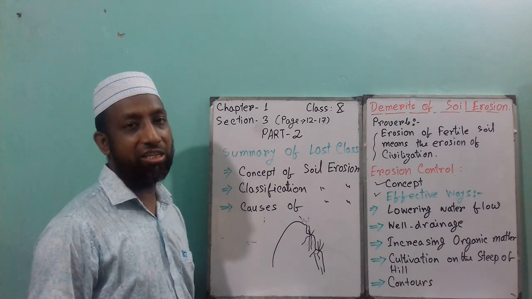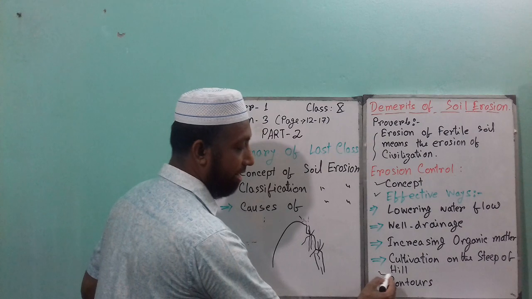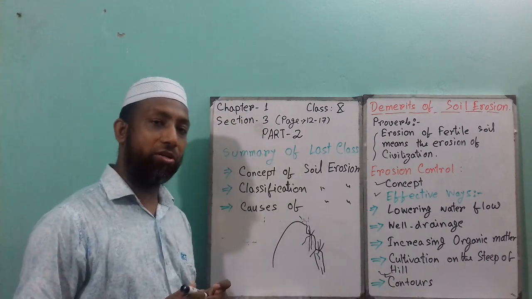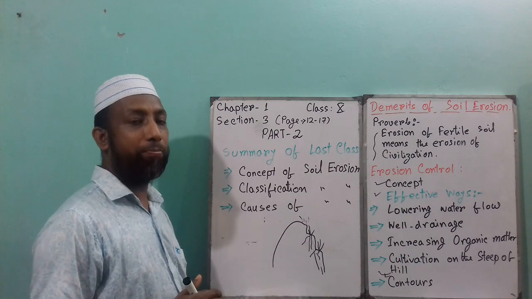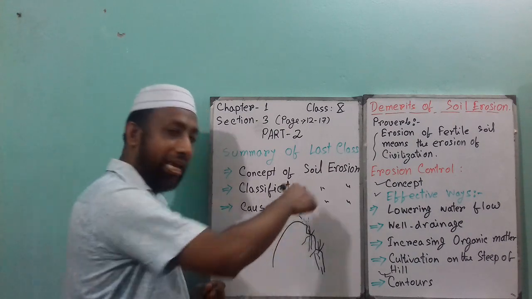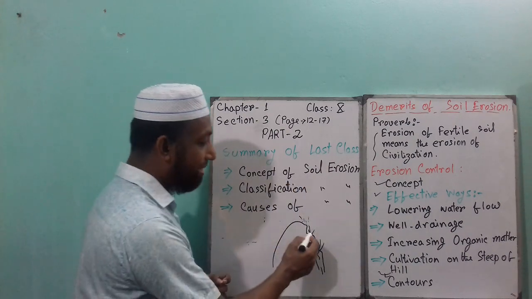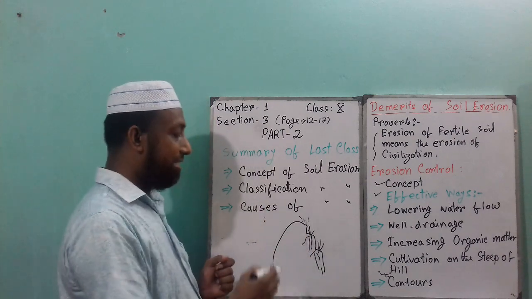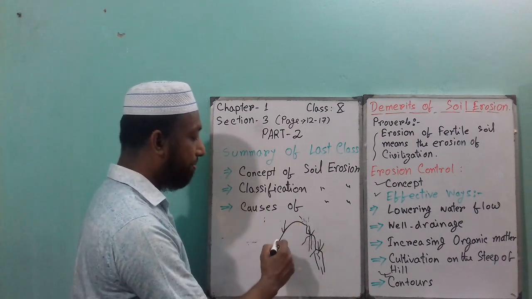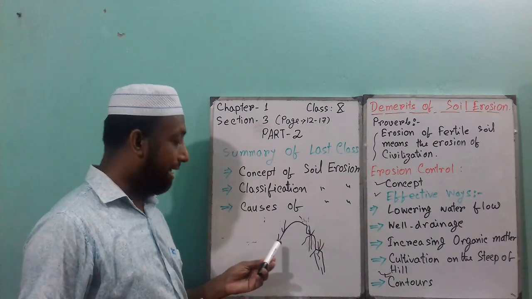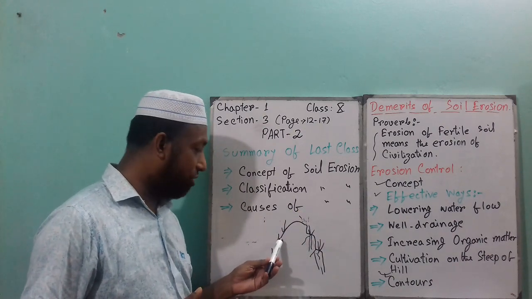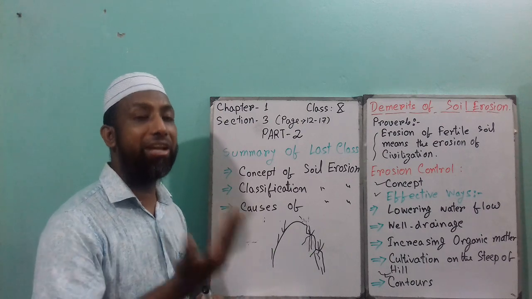Then contour cultivation. This is very important. This is kind of a step cultivation as well, but you have to do it across the hill. So if you make the steps, or if you don't make the steps, plant across the hill, and make sure these plants are perennial plants.